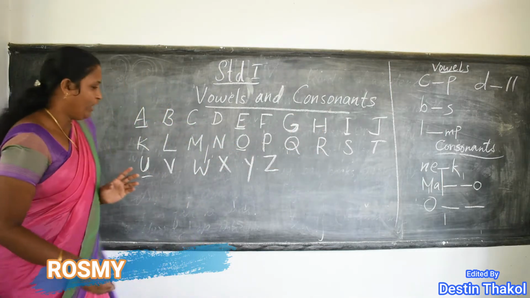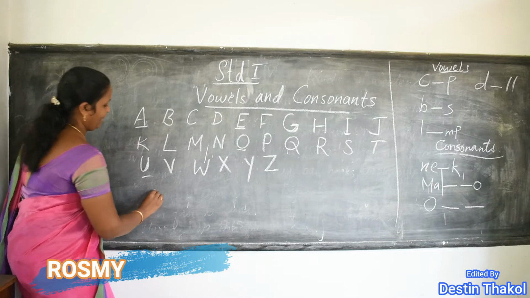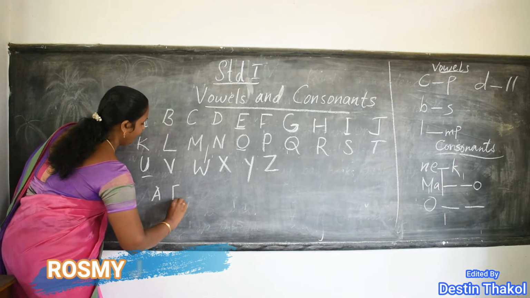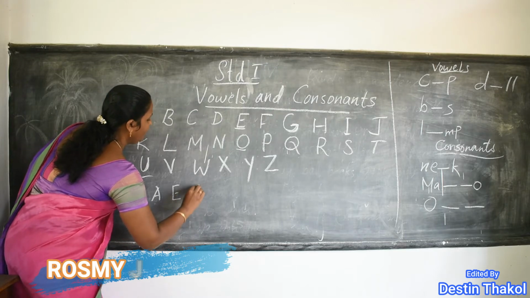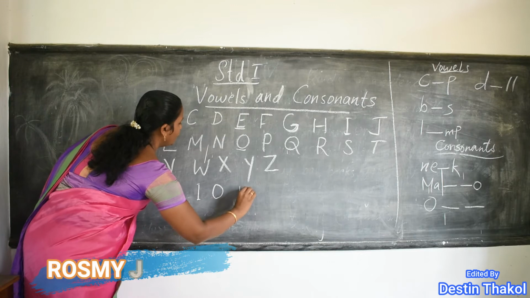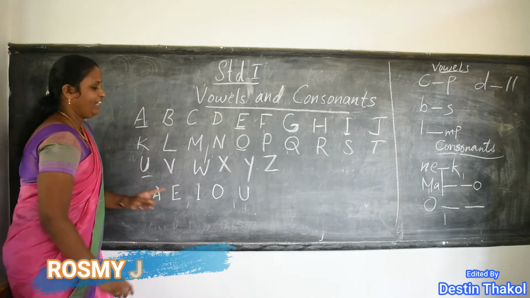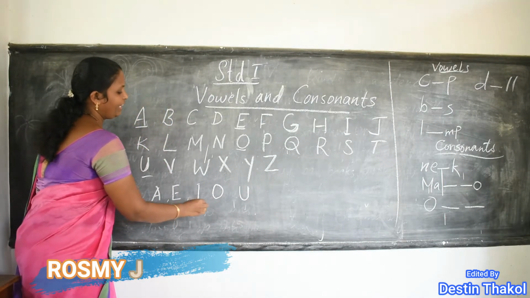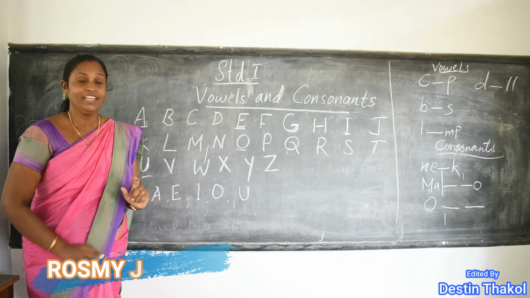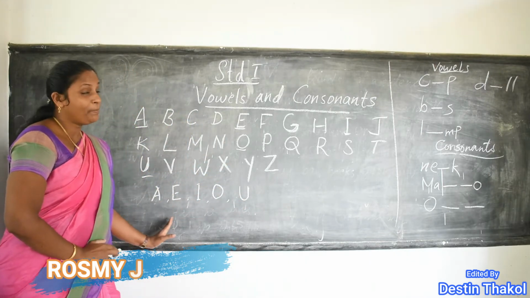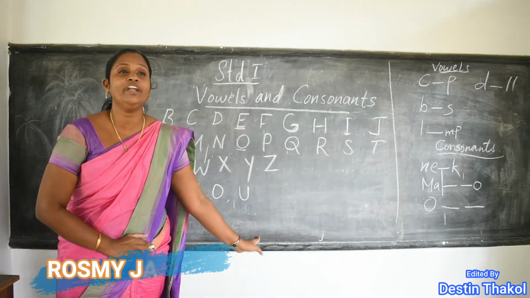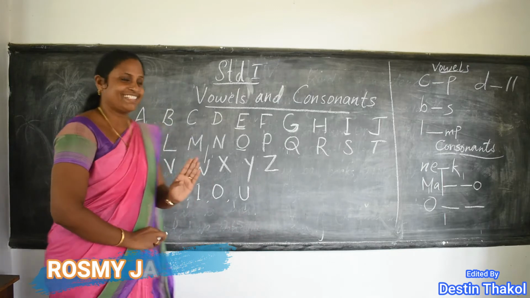So let me write here. A, E, I, O, U. These members, that means these letters, are called vowels.